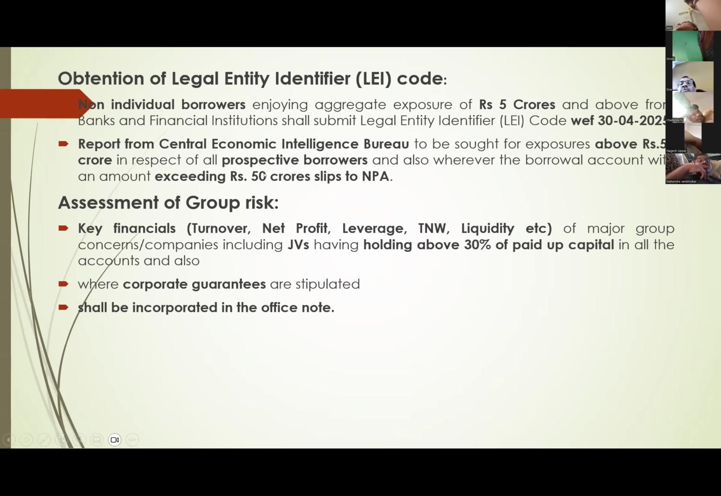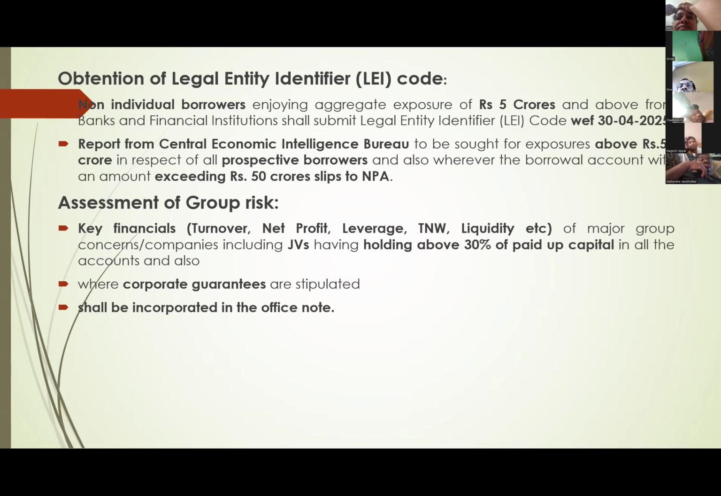Next, a report from the Central Economic Intelligence Bureau is to be sought for exposures above 50 crores wherever there is a prospective borrower. Suppose a new borrower comes with above 50 crores. You have to call for a report from the Central Economic Intelligence Bureau. This is compulsory. Similarly, if any borrower account exceeding 50 crores becomes NPA, there also you have to obtain a report from the Central Economic Intelligence Bureau.